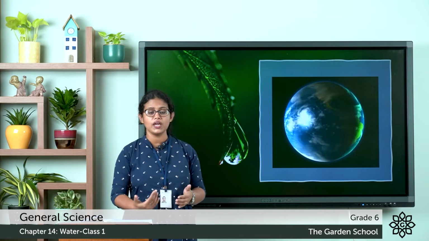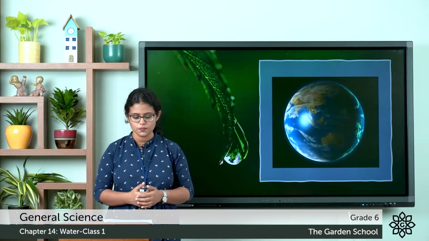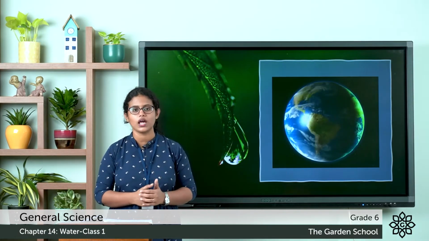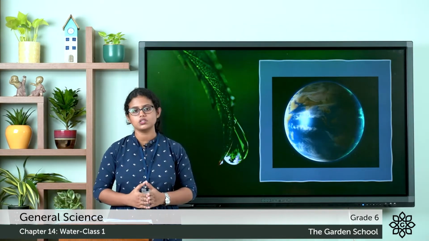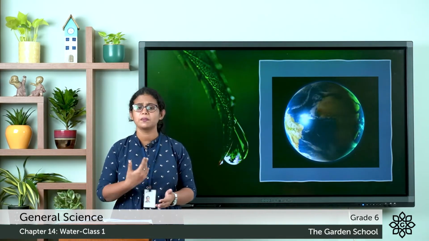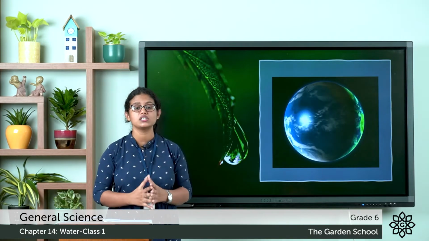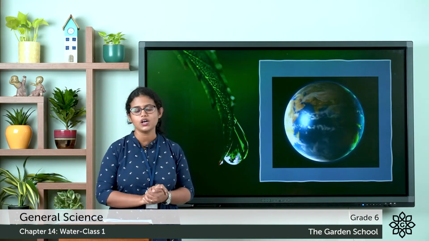Of the remaining, nearly 1.5% of water remains frozen as ice in the polar regions. What is remaining is 1% of water that is consumed by plants, animals and human beings. So, Earth is called the blue planet because 3/4 of the Earth is covered with water.